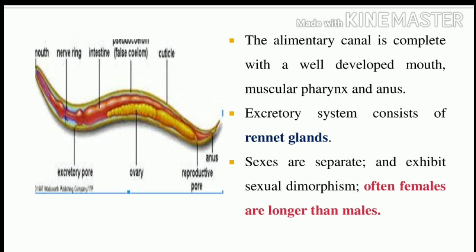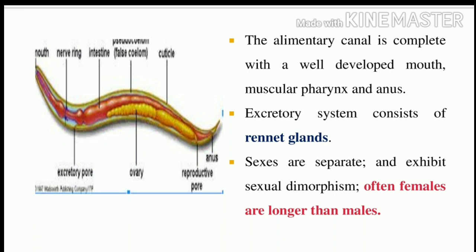That is renal glands. The sexes are separate, and this condition is called dioecious. When male and female reproductive organs are present in the same individual, it is called hermaphrodite or monoecious. When the male is a separate individual and the female is a separate individual, that is called dioecious. They exhibit sexual dimorphism. What is the meaning of sexual dimorphism? Male and female make copulation to produce the young ones. That is called sexual dimorphism.